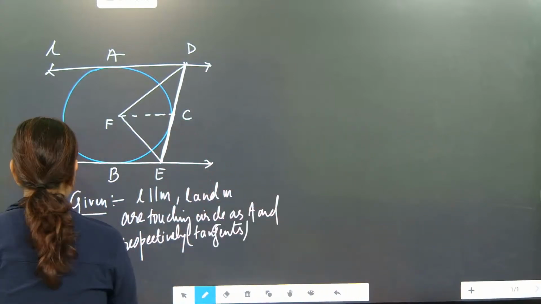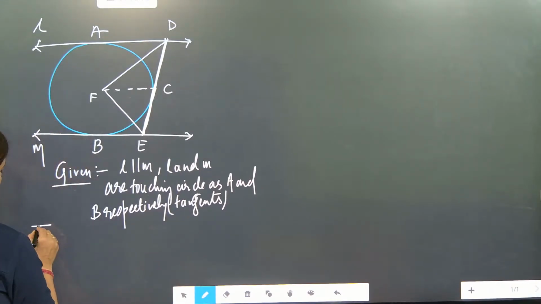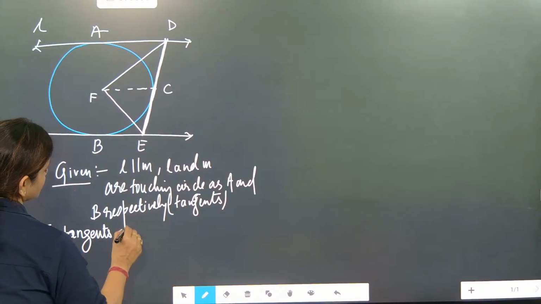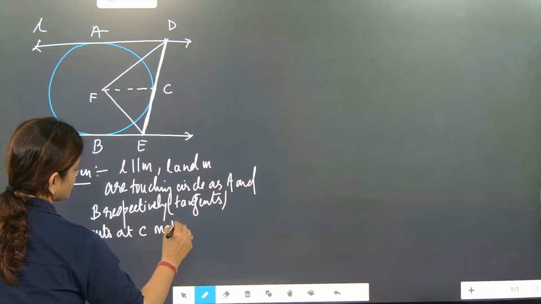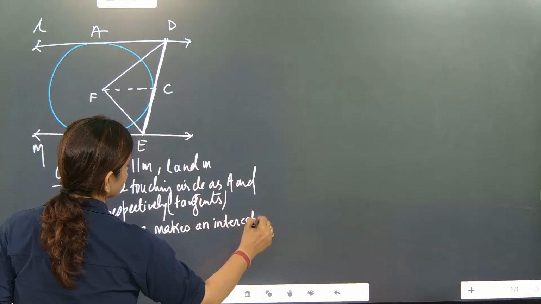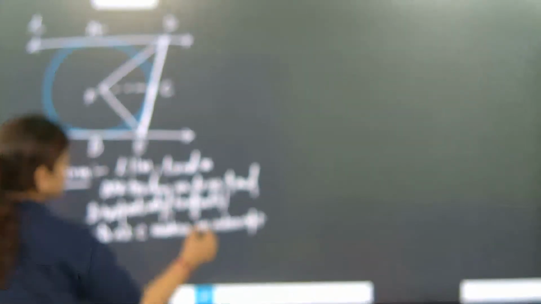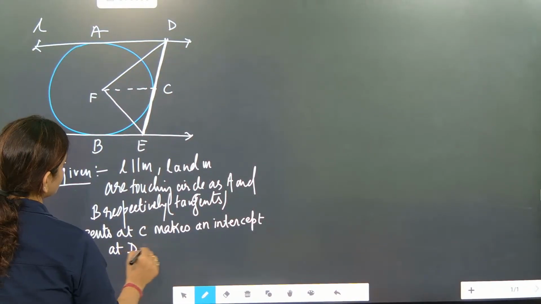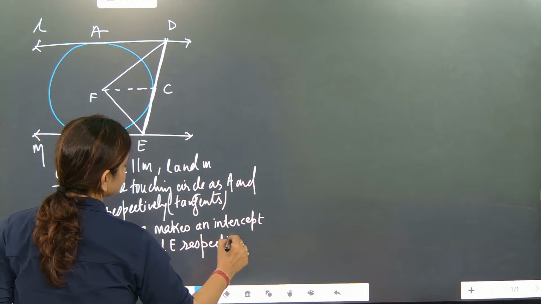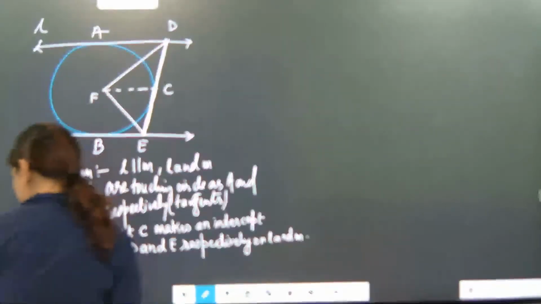The tangent at C makes an intercept at D and E respectively on L and M. Done.